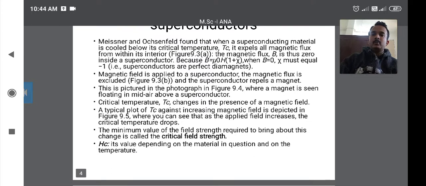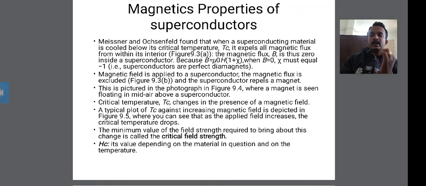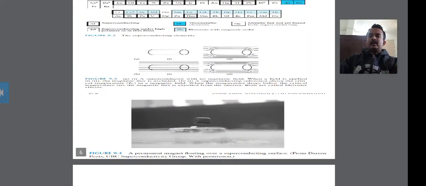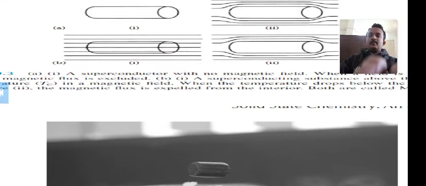When the field is applied in the second part, the magnetic field is applied on the superconducting material, and this results in the formation of a magnetic field around the superconductor. This is figure 9.3a.